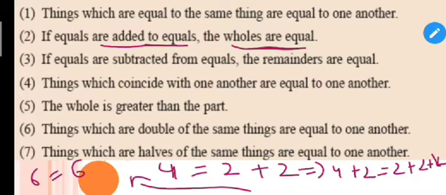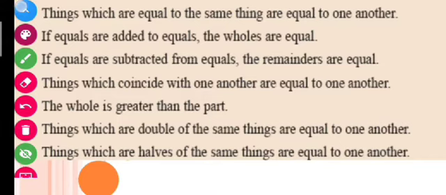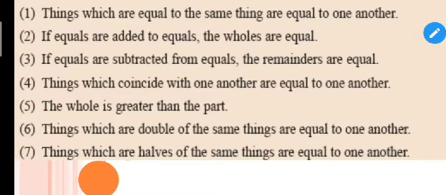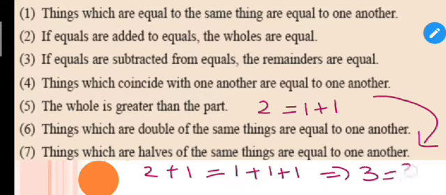Students, let me give you one more example. Let me write down here: 2 is equal to 1 plus 1. If I add 1 on both sides, that is 2 plus 1 is equal to 1 plus 1 plus 1, so I will get 3 is equal to 3, right?